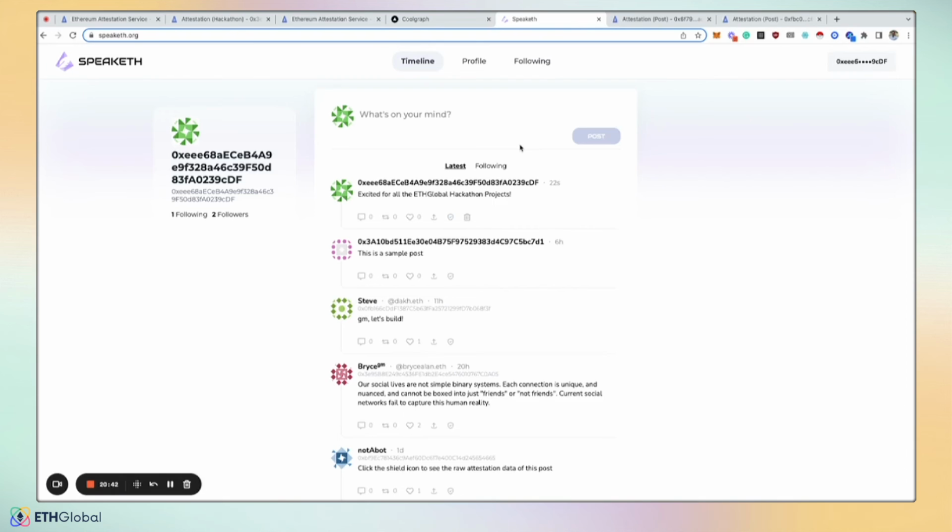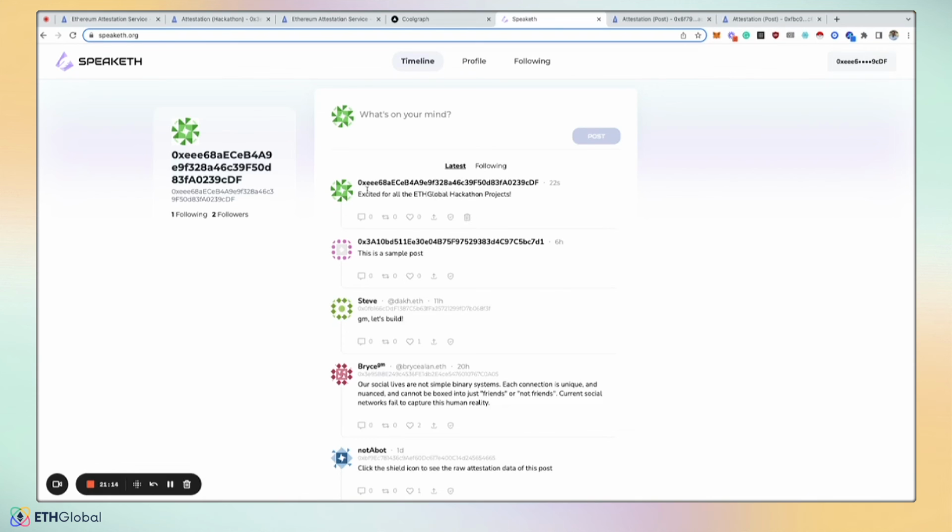But what's amazing here is if for whatever reason Speak-It fails or dies, the attestation data doesn't disappear. People can compose their own UIs, and the creators that are attesting to their content or their posts, whatever it might be, their data will live on, and people can start to control the UIs around this stuff. So if you wanted to create some sort of social network that only displayed political views, or maybe you wanted to filter out political views, that's all possible on here.